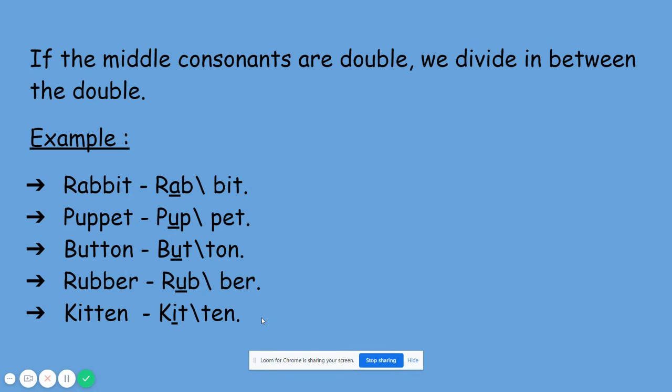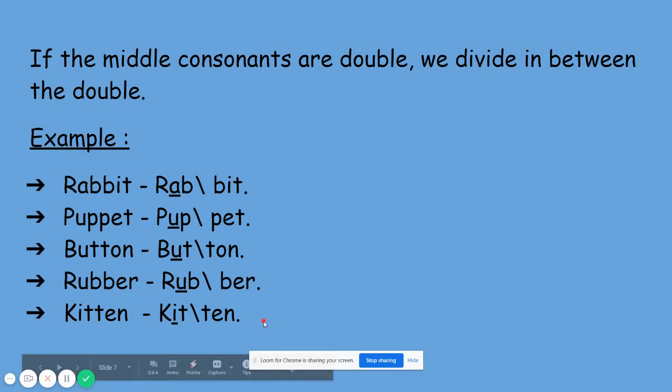So if we have in a word double consonants in the middle, then we need to divide it in the middle. Yes. So that's how we have divided these words. See, all these words have middle consonants. Yes. See, rabbit, puppet, button, rubber, kitten. All these middle consonants are double.